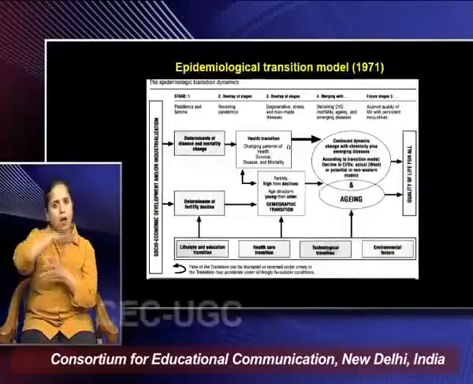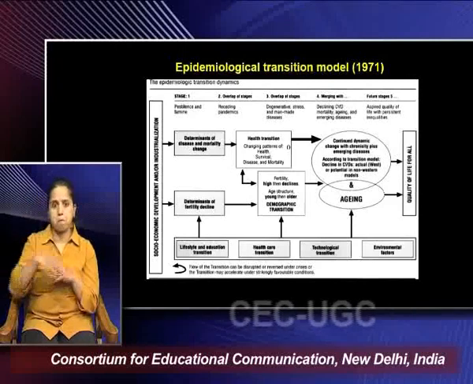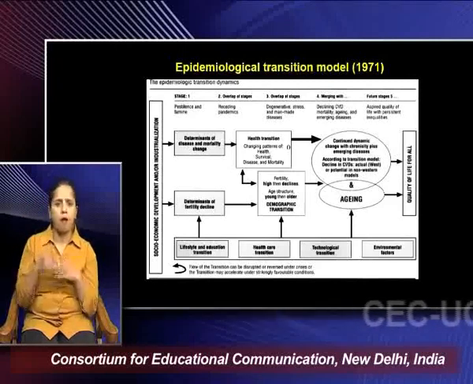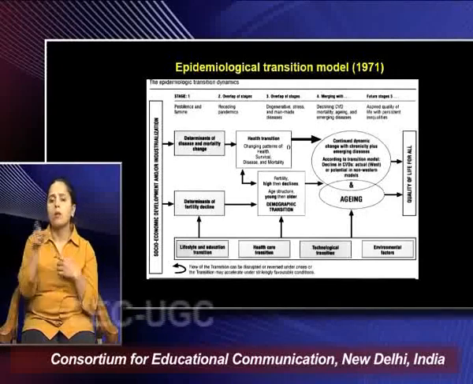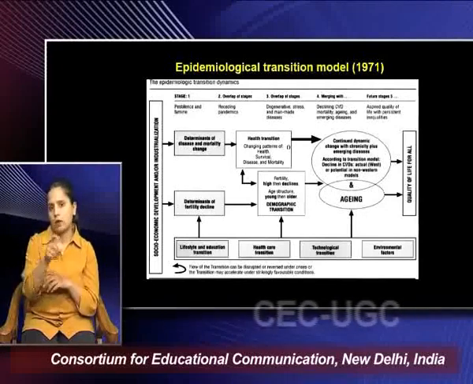So for example, if you see many of these Western countries today where the proportion of aging is rising, there is an increase in the life expectancy of people for sure, but what quality of life the people are actually leading, that is a big question. As aging is rising, the huge challenge is for functional characteristics of the population. Whether people are able to do their basic necessities in life themselves, or they require any formal care or support.